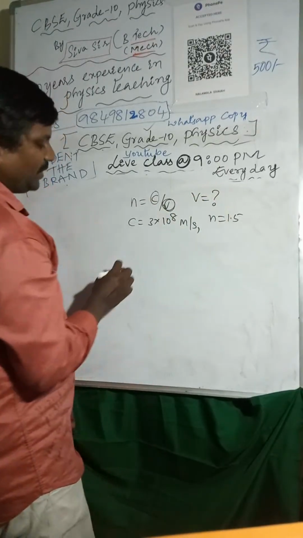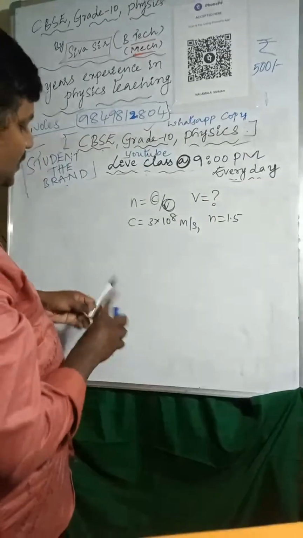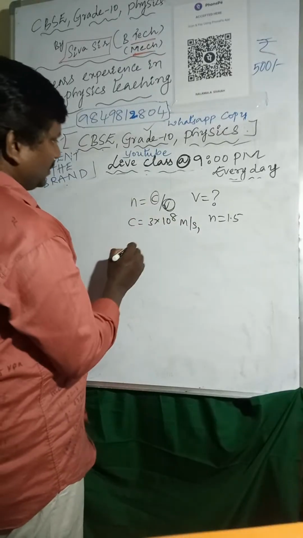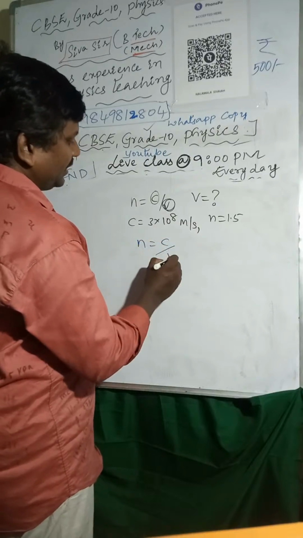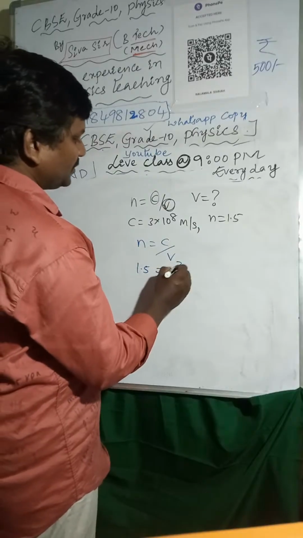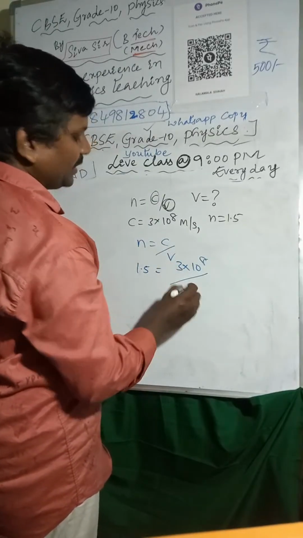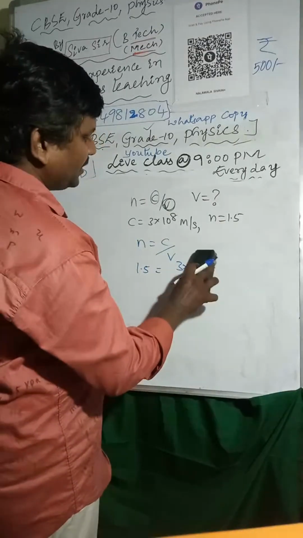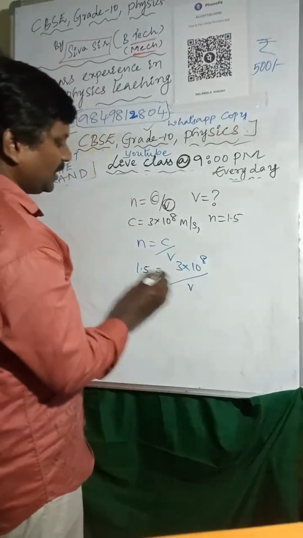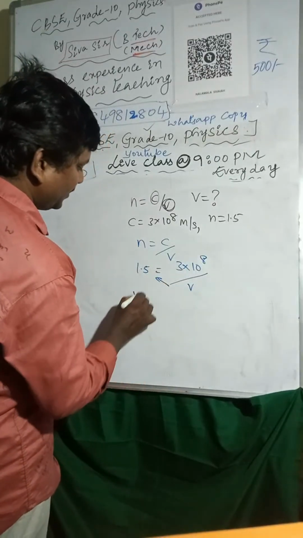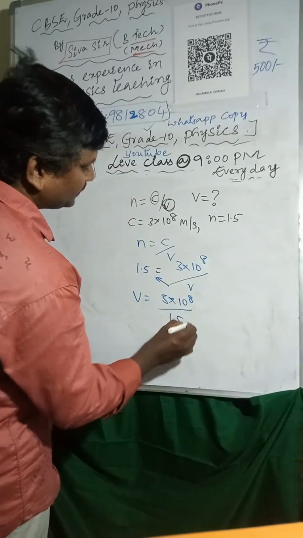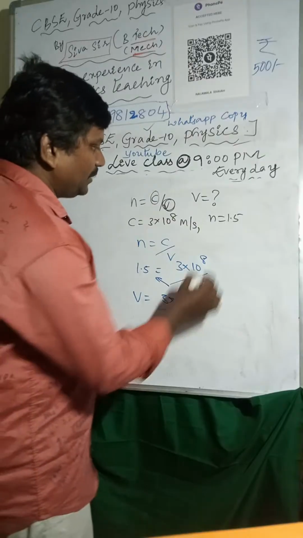We can use this formula. n equal to c by v, where n equal to 1.5, c equal to 3 into 10 power 8 meter per second, and v we have to find out. Cross multiply: v equal to 3 into 10 power 8 by 1.5.